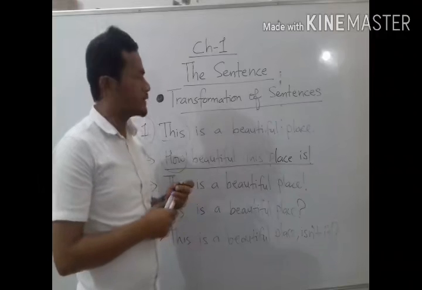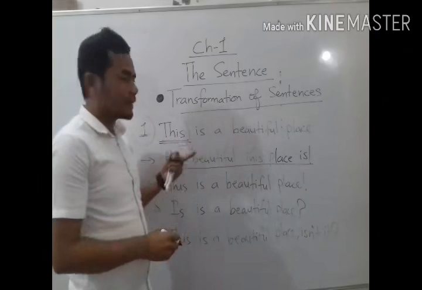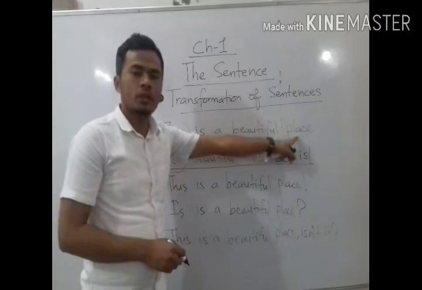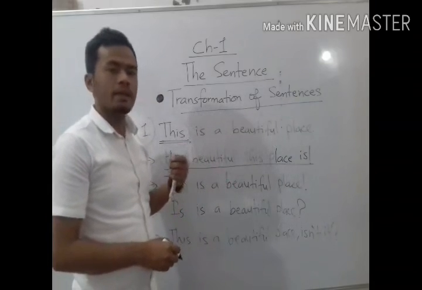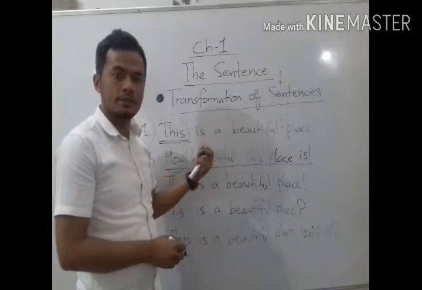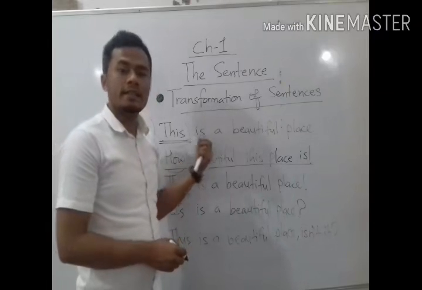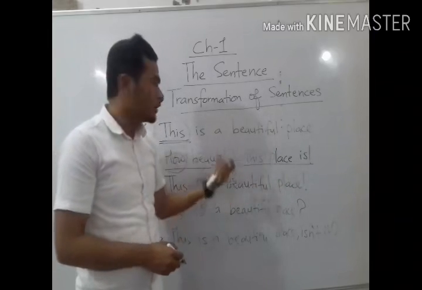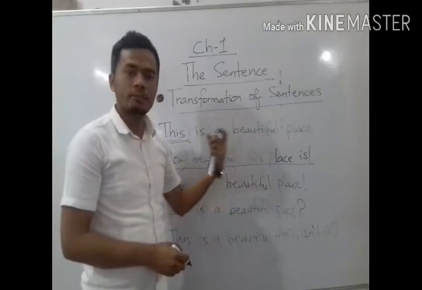If you see the sentence, in this sentence the subject is the word this, and this word is related to the word place. So when you change this sentence into an exclamatory sentence, you can together make the subject this place, because actually the sentence is about this place. That means this place is beautiful. So your correct exclamatory sentence will be: How beautiful this place is, because I told you that exclamatory sentences end with the subject followed by the verb.